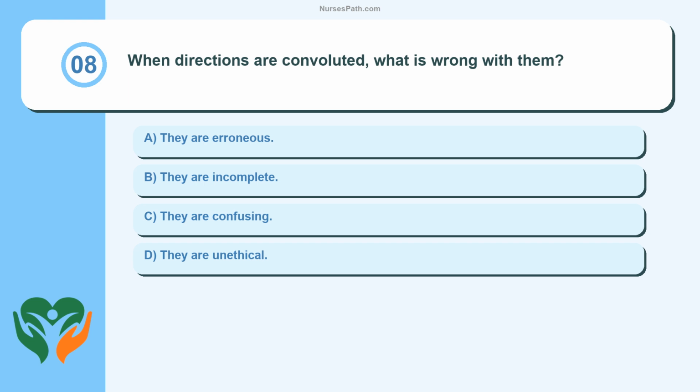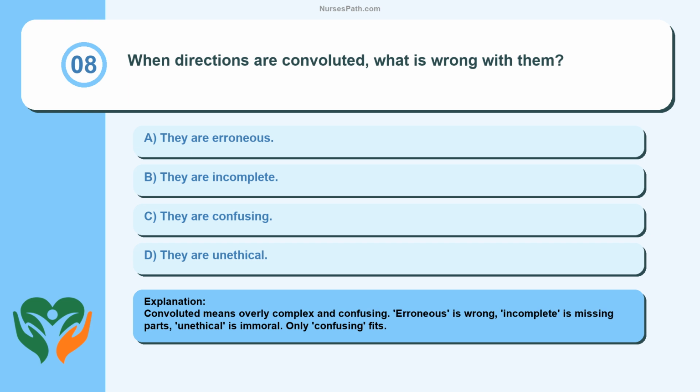Question 8. When directions are convoluted, what is wrong with them? They are erroneous. They are incomplete. They are confusing. They are unethical. Convoluted means overly complex and confusing. Erroneous is wrong, incomplete is missing parts, unethical is immoral. Only confusing fits.